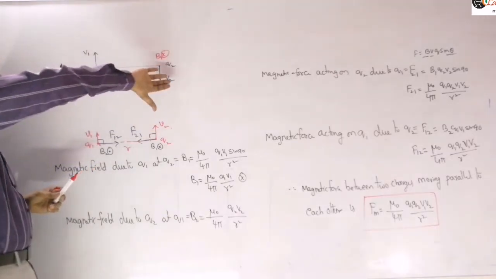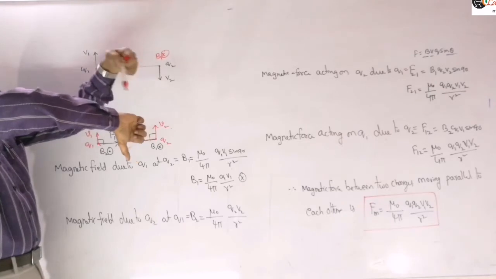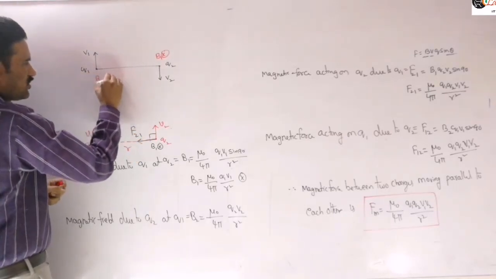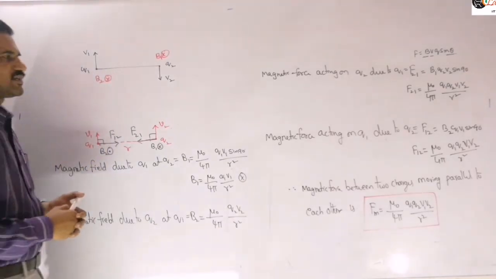Now the charged particle is moving downwards here, so the field lines will be like this. Field lines due to this also, on this side, they are entering here. That means B2 is also into the plane. Now let us identify the direction of the magnetic force.